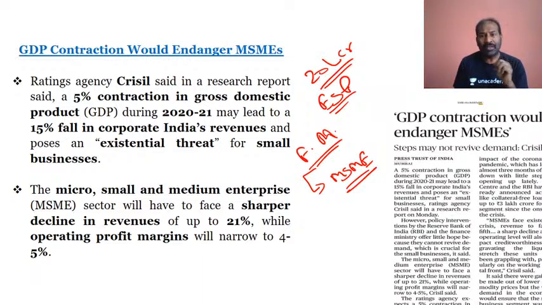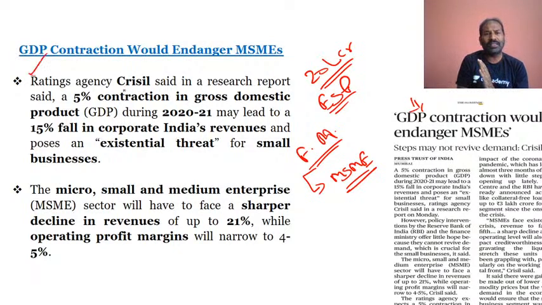And we have seen that the IMF, World Bank, and the credit rating agencies S&P and Fitch have all come to the point that there would be a global economic contraction as well. They have also made it very clear that India's economy would also contract. So that is a cause of concern, wherein the GDP contraction will take place because of the national lockdown, because of the total economic activity which has been at a standstill for almost 30-45 days or so. That is a cause of concern.